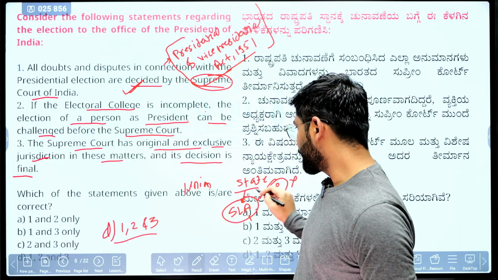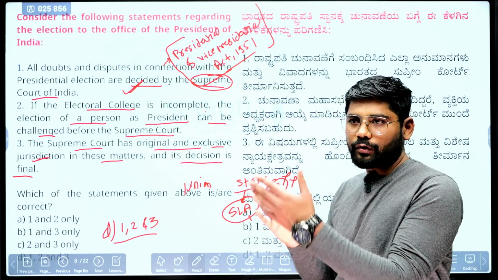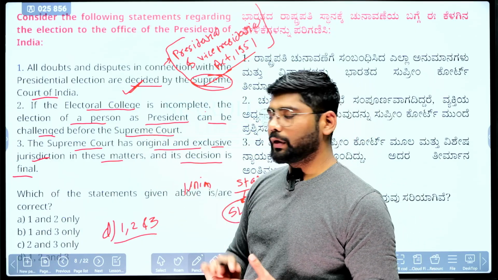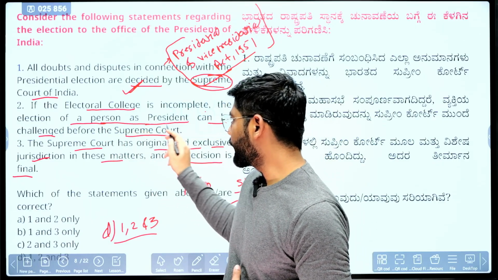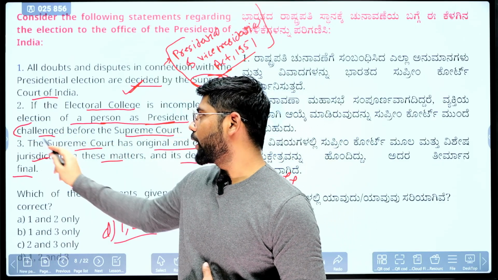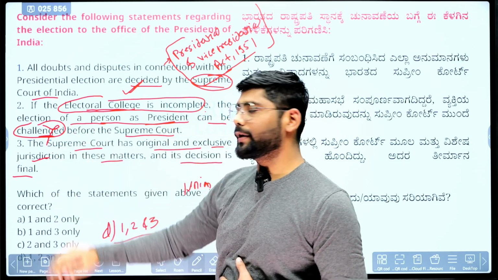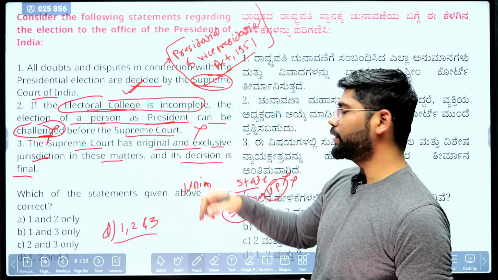Okay, so it doesn't matter whether the elected members of the UP Legislative Assembly are present or not. Even if the electoral college is incomplete, the person who is elected as president cannot be challenged. So an incomplete electoral college is not a ground to challenge the presidential election. Okay, so the second statement is wrong here.